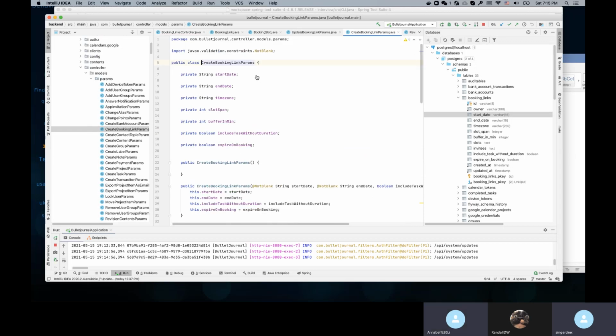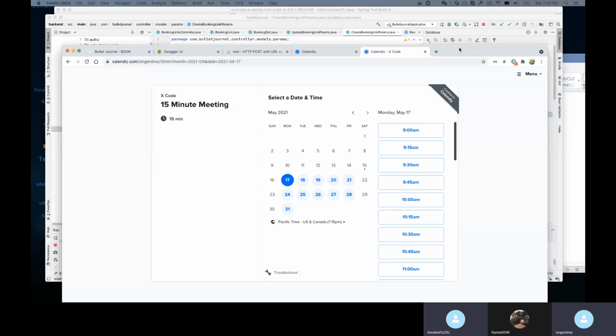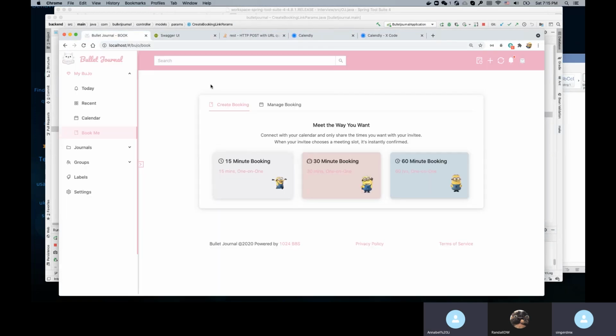Okay, because when we go back to the UI, when you go to here, we want to be able to say, when they create, we need to have a default marking, like 0 to 9 a.m. is off, right?